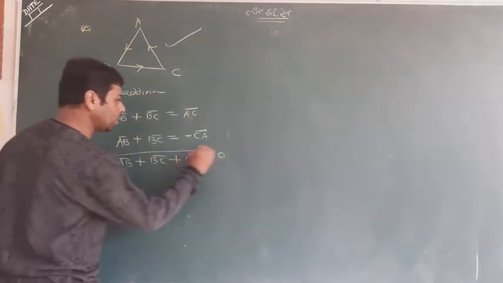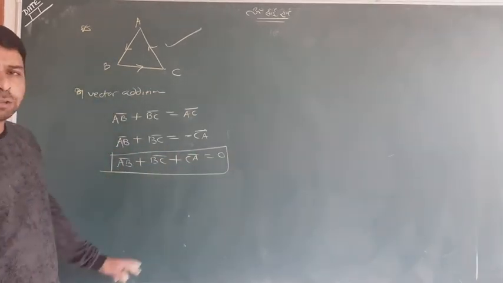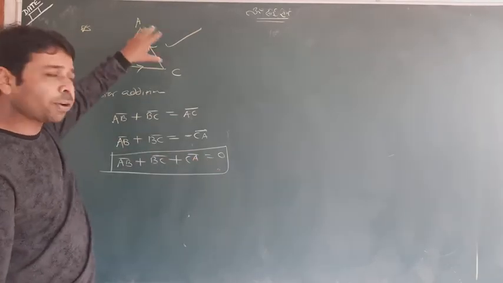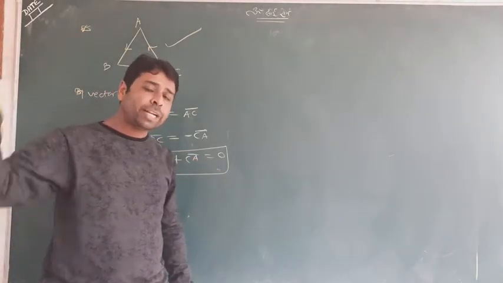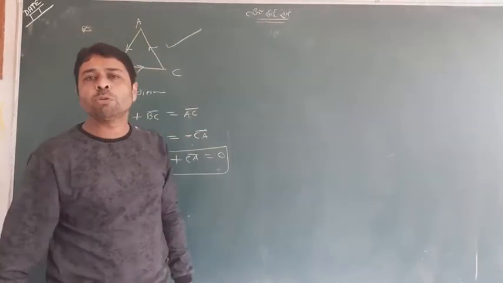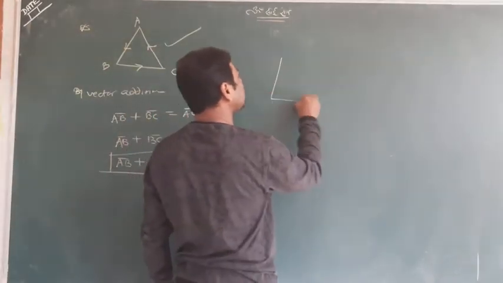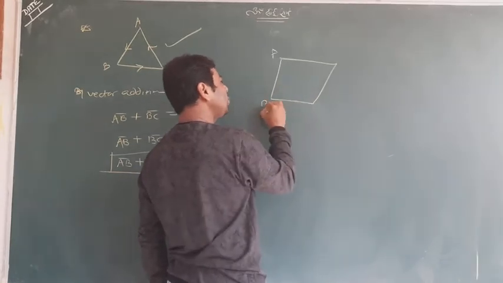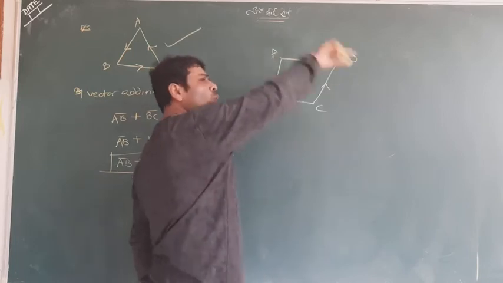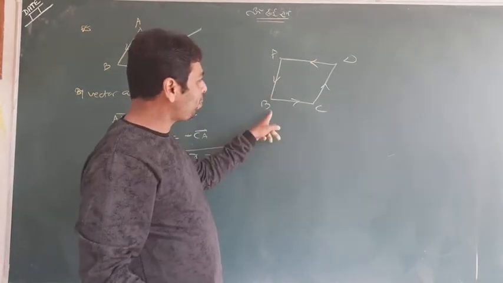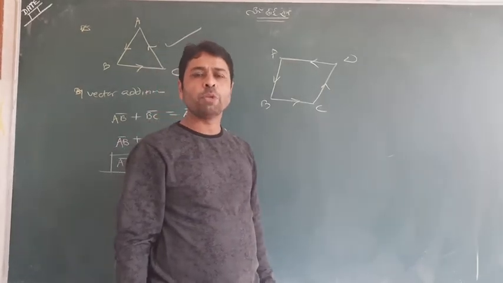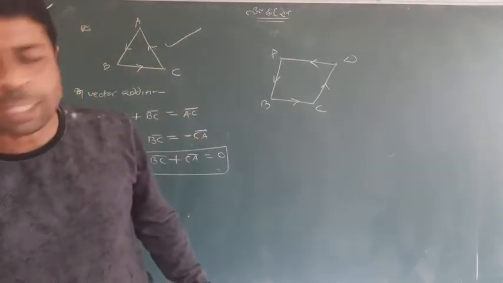And what you have observed is a very beautiful thing. Can you read? AB plus BC plus CA is equal to 0. Whenever the directions are either clockwise or anti-clockwise, in a single order, the sum of all the vectors is equal to 0. It may be possible in a quadrilateral also. One should understand that when directions are on a single side, clockwise or anti-clockwise, AB plus BC plus CD plus DA is equal to 0. It will be 0. So it's very simple.